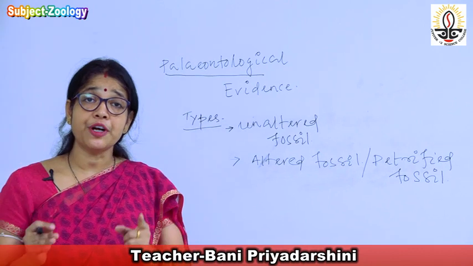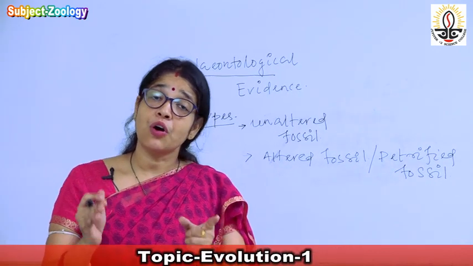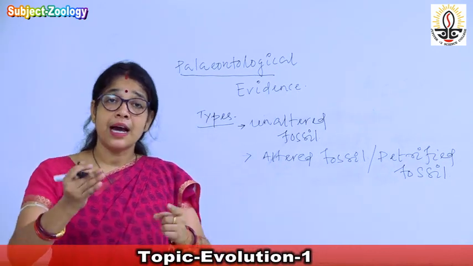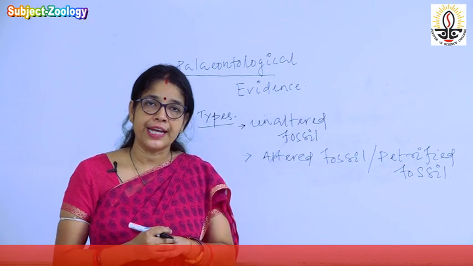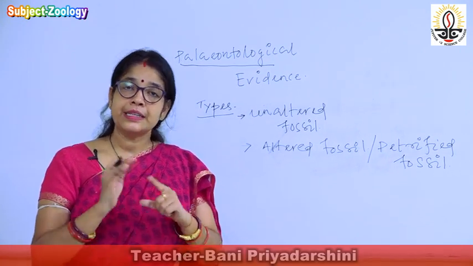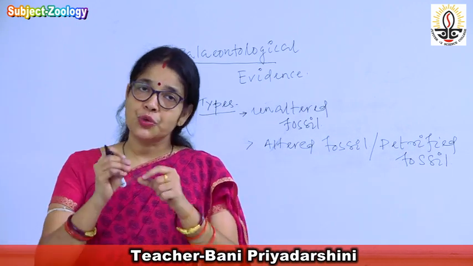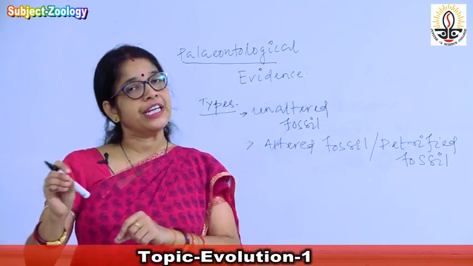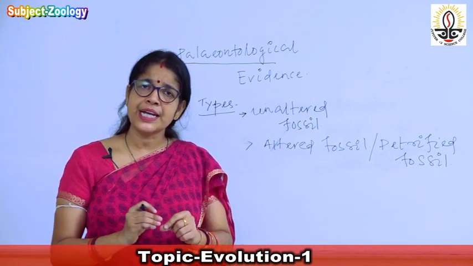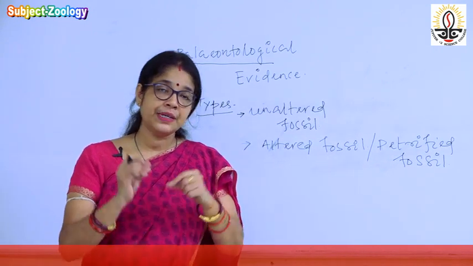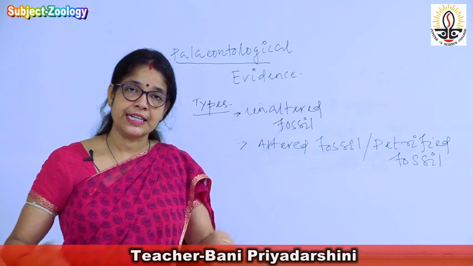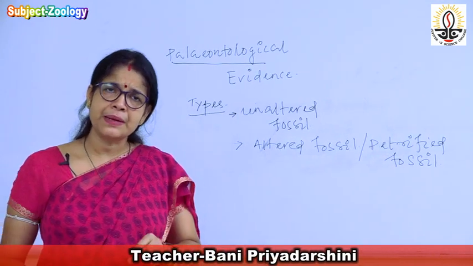When the dead bodies of the organisms are buried under the soil, they undergo decomposition and degradation. Which parts will be degraded? Mainly the organic parts of the organism. So what will be left behind?